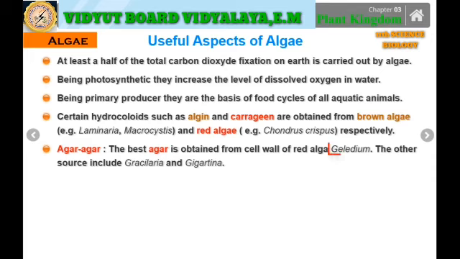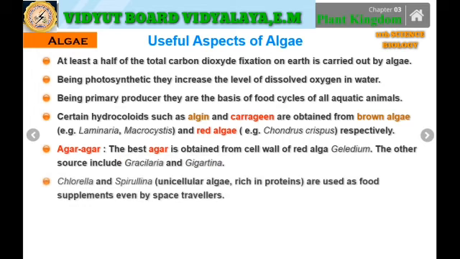Well, it is also used to prepare agar-agar. Now, agar-agar is a type of gel, and the best agar is obtained from the cell wall of the red algae, that is the Gelidium. The other sources are also included, that is the Gracilaria and the Gigartina. So this agar-agar is a type of gel by which the DNA testing is mainly done. Identification of the genome, that is a group of genes, is exclusively done by means of this agar-agar gel.